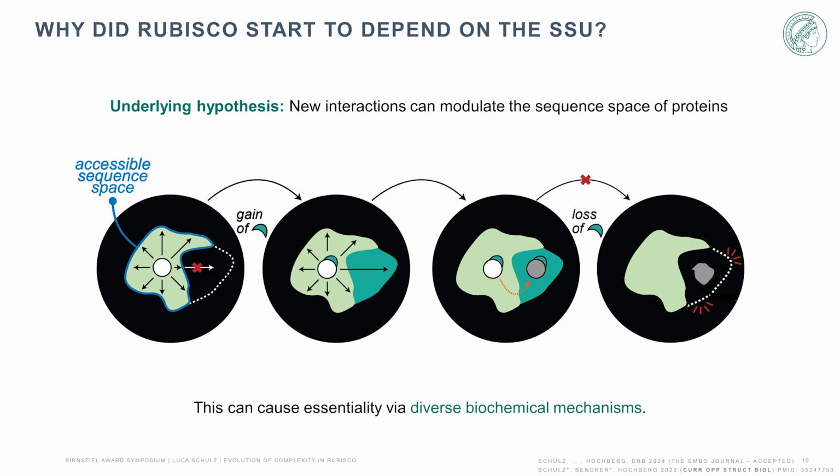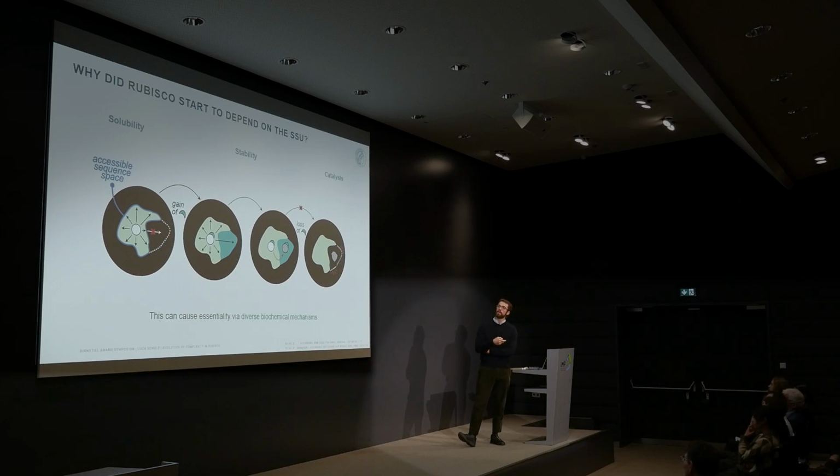In a follow-up study, I could show that even in Rubisco, this can cause essentiality via at least 3 different biochemical mechanisms, where single, double, or triple substitutions, respectively, can cause Rubisco to depend on its small subunit for solubility, stability, and catalysis. These are different substitutions, but I can put 1 or 2 changes into Rubisco that are all historical. So it's not like I'm trying to destroy the protein complex. I'm taking something that evolved over the course of evolution, putting it in, and it can make the protein depend on the small subunit for 3 different phenotypes. Briefly showing the simplest one would be solubility.